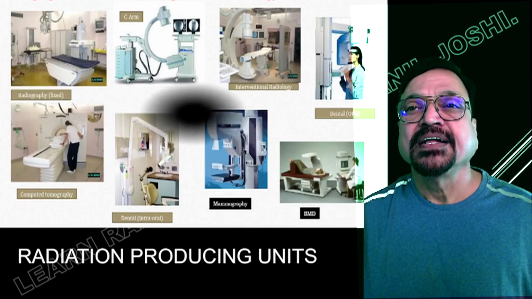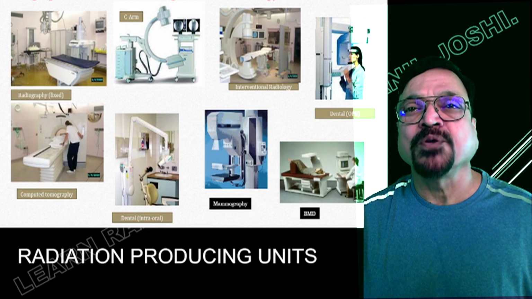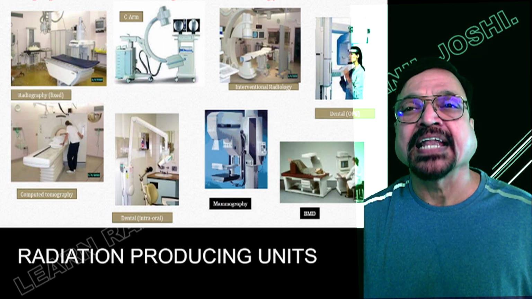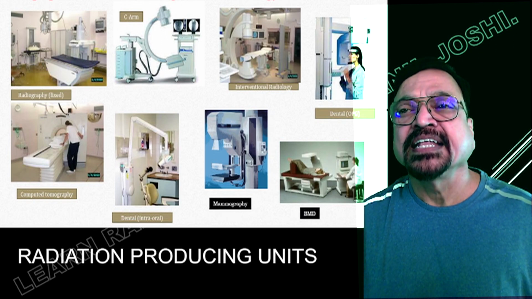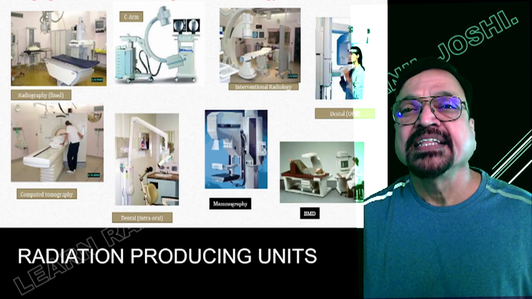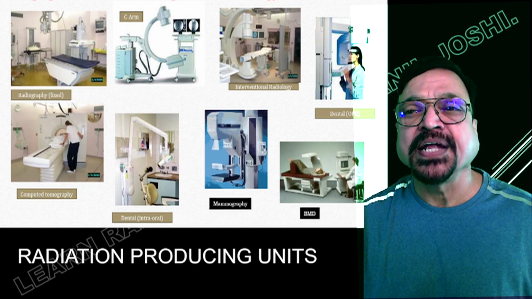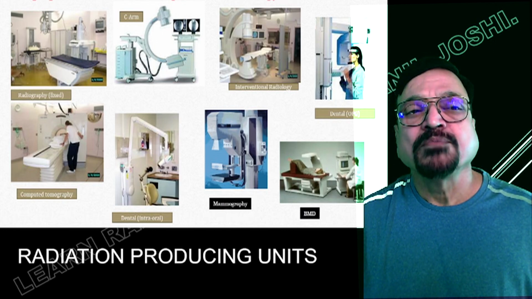This is tabulated. Now, these are the medical X-ray producing units. First, you can see the fluoroscopy unit, the cath lab. Second is the C-arm. Then there is an OPG to the right, then there is a CT scan, then dental units, then a mammography unit, and these all are producing X-rays.